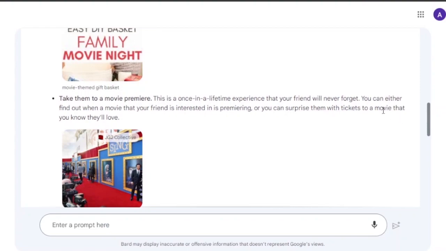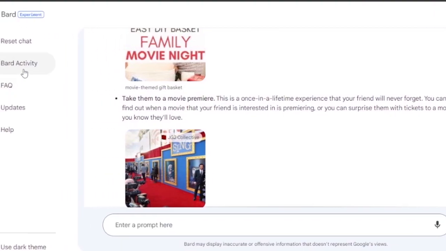So once you are done with the first chat session, just click on reset chat and it's going to start a whole new chat with you. Then you have your Bard activity. If you want to go through a past experience or a past query that you've asked Bard, you can go to the Bard activity and you're going to find it there.